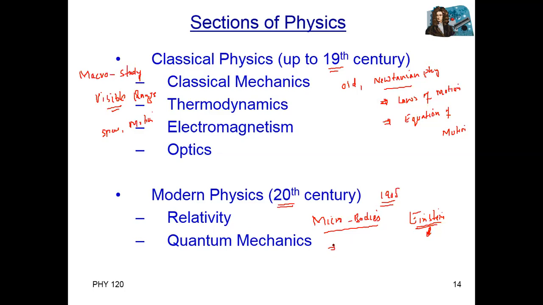We also study very large bodies, like stars. What is happening inside a star? What is happening inside the galaxy? For example, what is happening inside the sun? So it is the study of very small bodies like electron and proton at the atomic level, or the study of very large bodies.